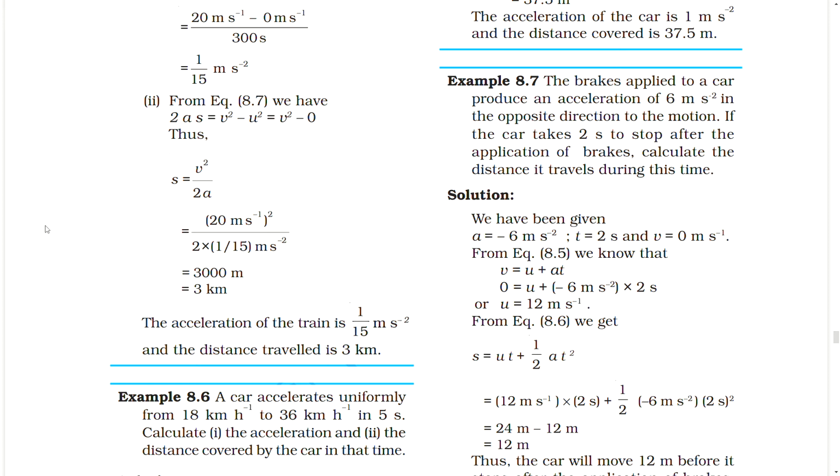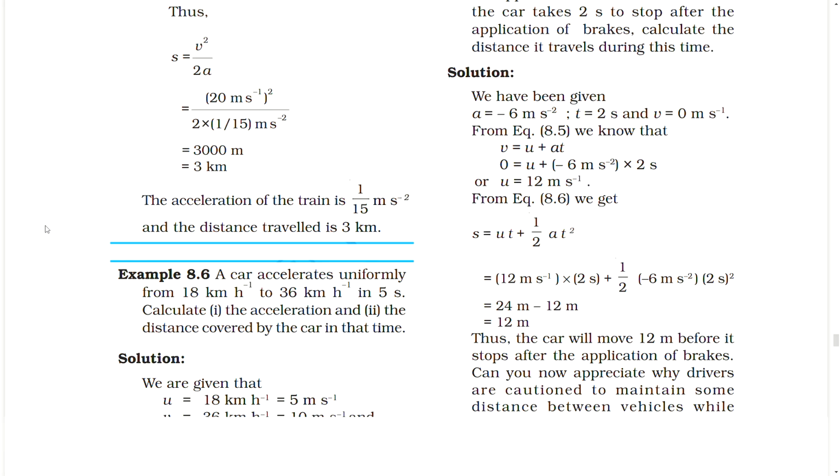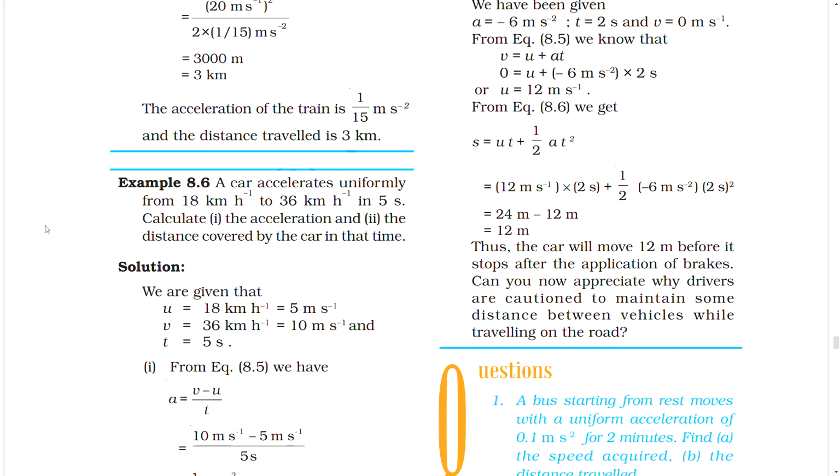From the equation we get s equal to ut plus half at square equal to 12 meter per second into 2 second plus half into (minus 6 meter per second square) into (2 second) whole square, equal to 24 meter minus 12 meter equal to 12 meter. Thus the car will move 12 meter before it stops after the application of brakes. Can you now appreciate why drivers are cautioned to maintain some distance between vehicles while traveling on the road?